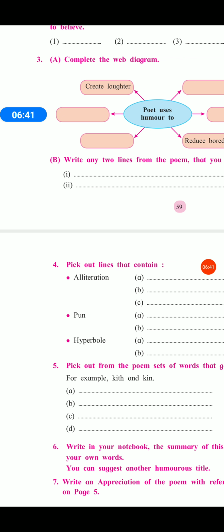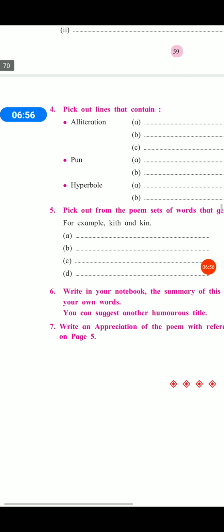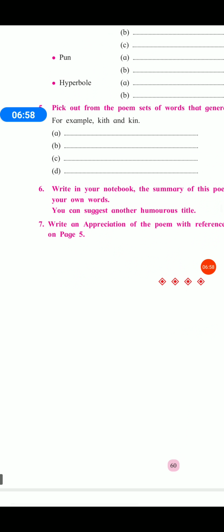On page number 5, you know that there are the title, poet, rhyme scheme, favorite lines, the central idea, figure of speech, special features, why I like or dislike the poem. With the help of those points, we have to write the appreciation of the poem.